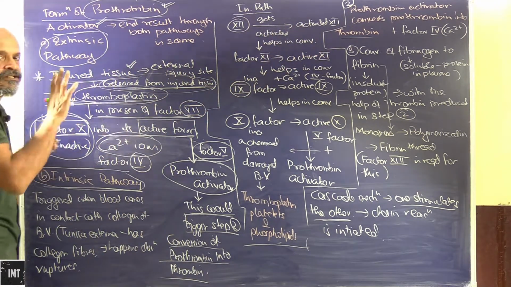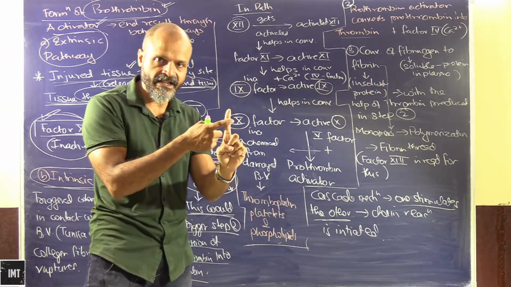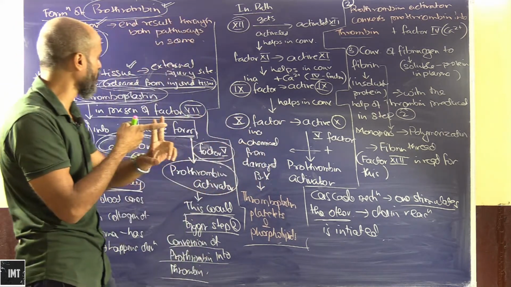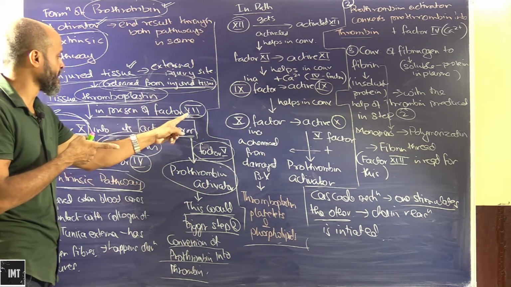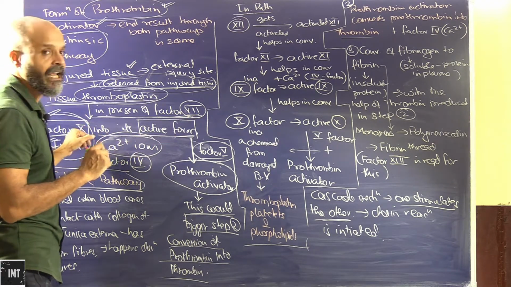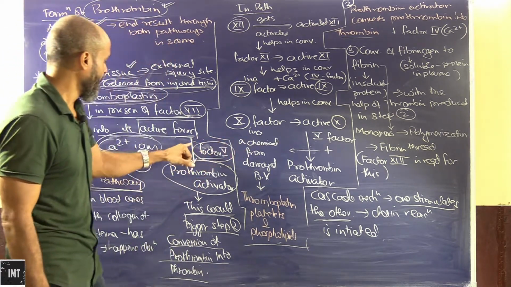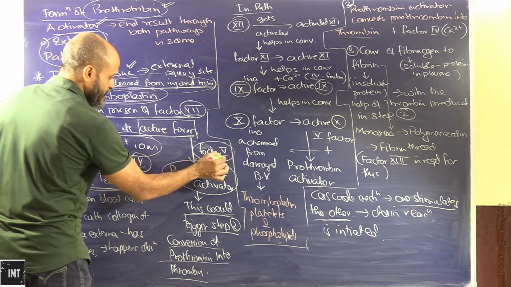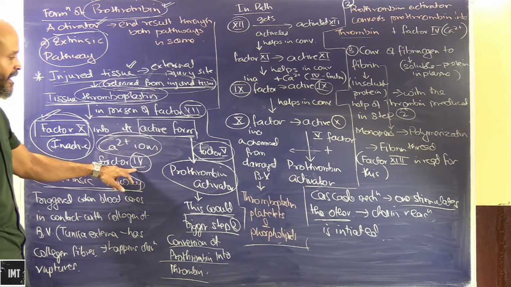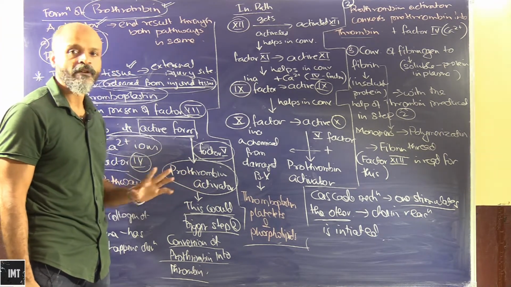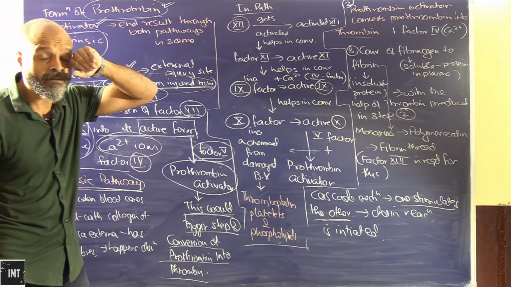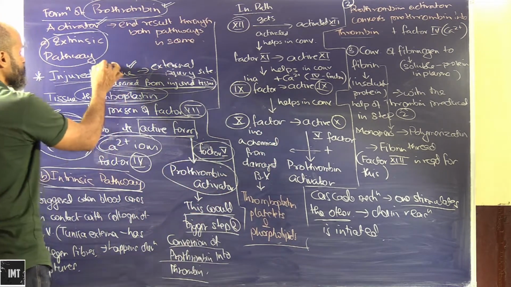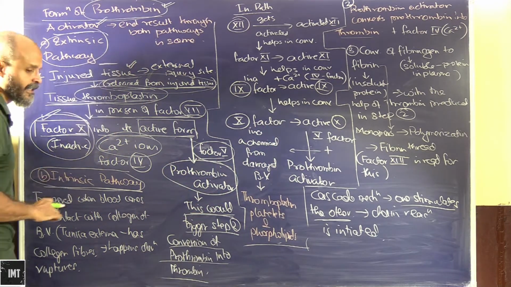Again, the extrinsic pathway gets triggered by an external injury. The damaged cells release thromboplastin. The thromboplastin in the presence of factor VII will activate factor X, and this active factor X, in the presence of factor V and calcium ions, that is factor IV, gets converted into prothrombin activator, which will then initiate a cascade of reactions. Now, as we said, this was the extrinsic pathway. Let's look at the intrinsic pathway.